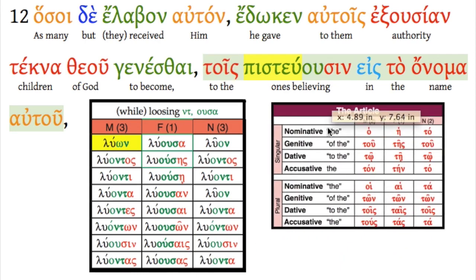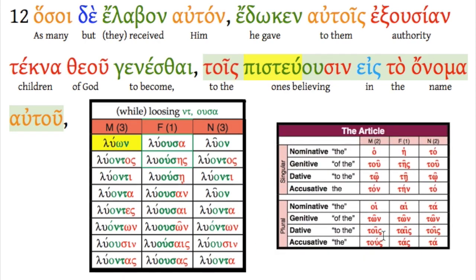Tois, let's just bring it up here. We know this one, right? This would be dative plural, either masculine or neuter, because we're talking about people here. We're masculine. To the believing ones. Okay, pisteuousin. Now that ending might sort of jump out as weird to you. Ousin almost looks like a third person plural ending, but it's not. Notice here that in the dative plural participle, it is ousin. So, to the believing in his name.